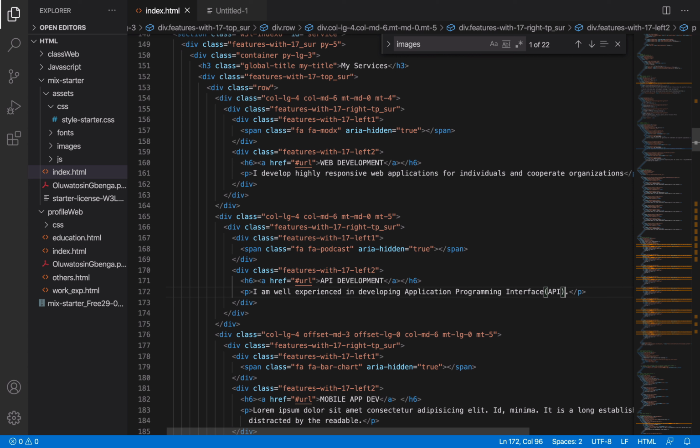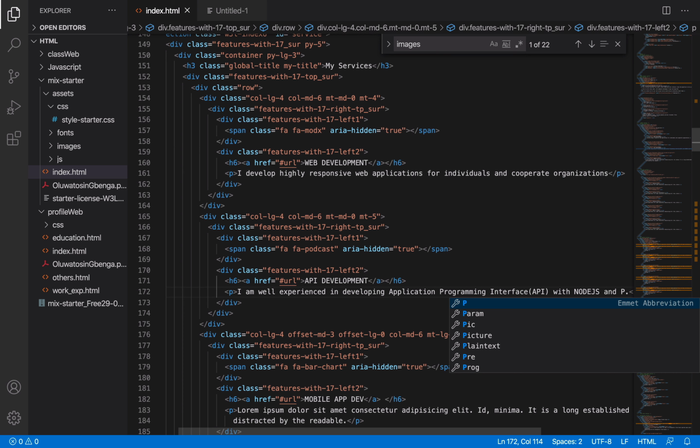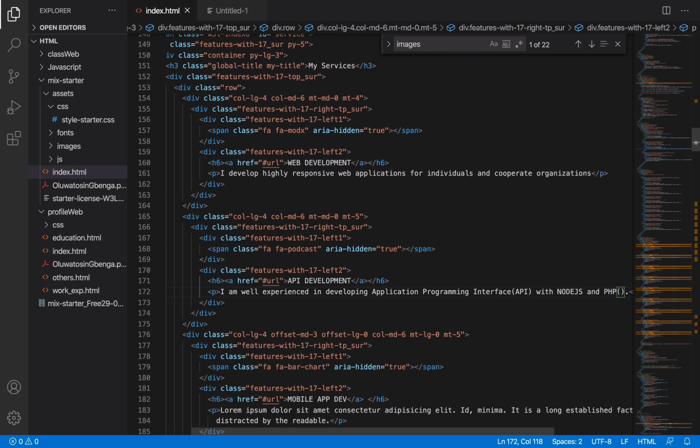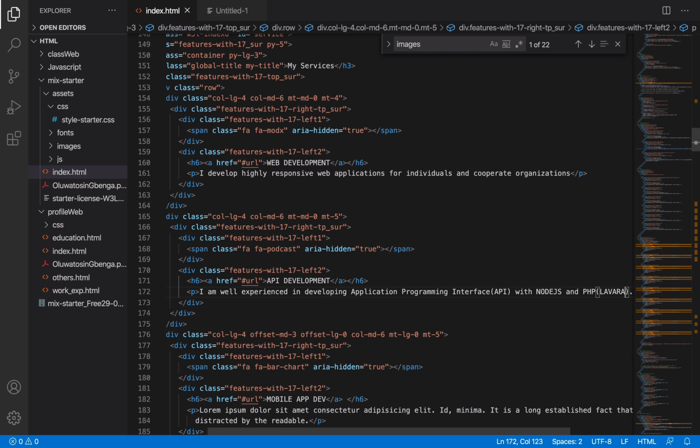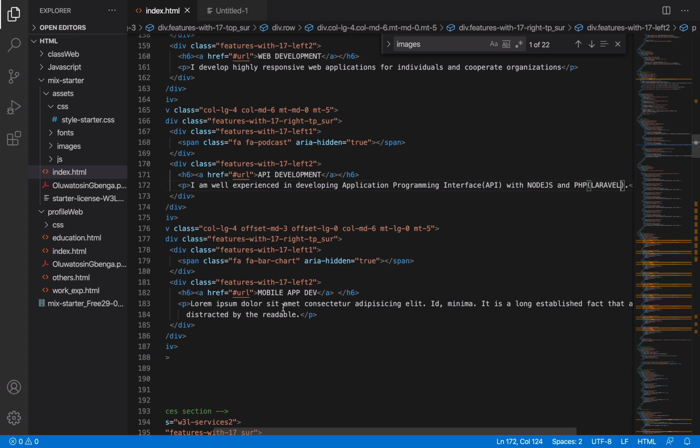So I'm well experienced in developing applications with Node.js and PHP. So I can put Laravel here. Laravel. So Laravel is a PHP framework. So mobile app development.